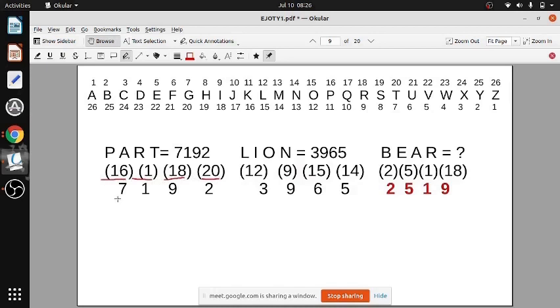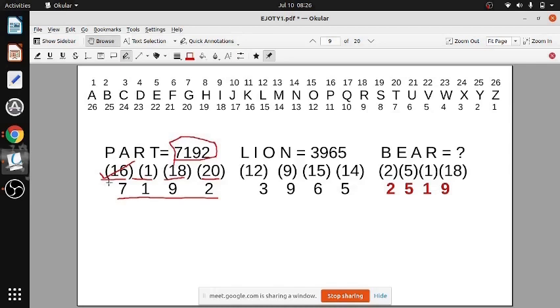You write the numbers below the number which is given and check how it is giving. Whenever there is a 2-digit number you add the 2 digits. This is what you write: P is 16, A is 1, R is 18. And 7192 is given. Sir, but how do you get 6 from P?